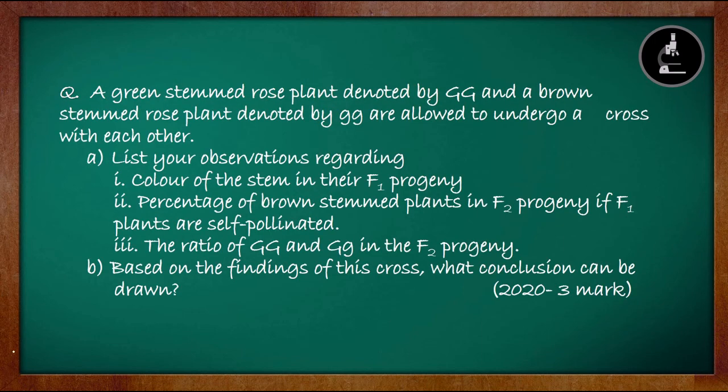Next, it is a very recent question. A green stemmed rose plant denoted by capital G, which means this is dominant.